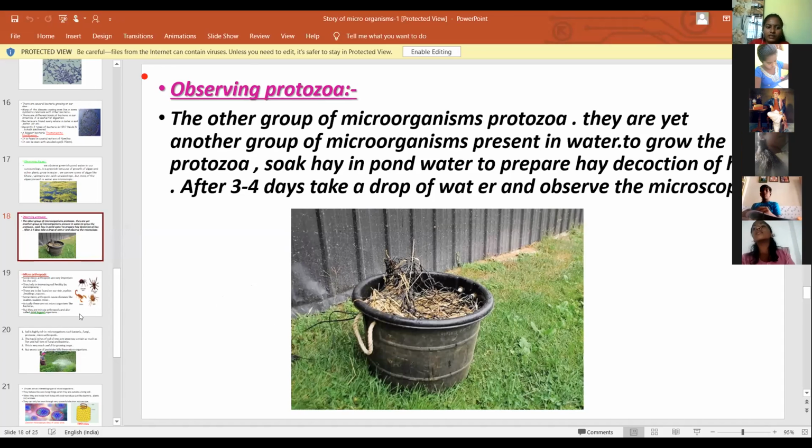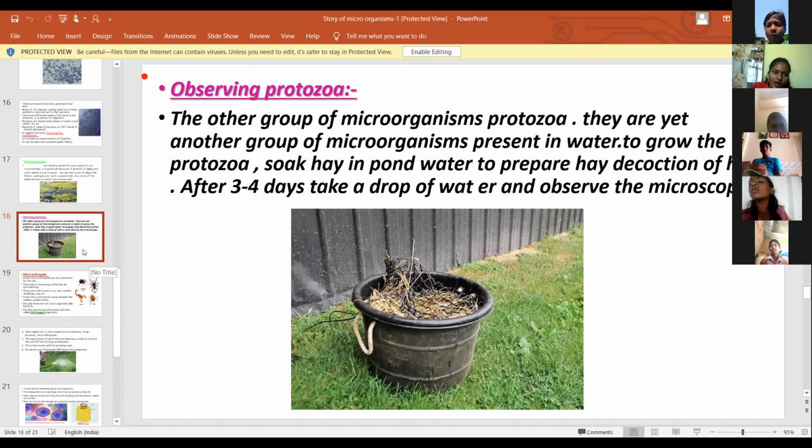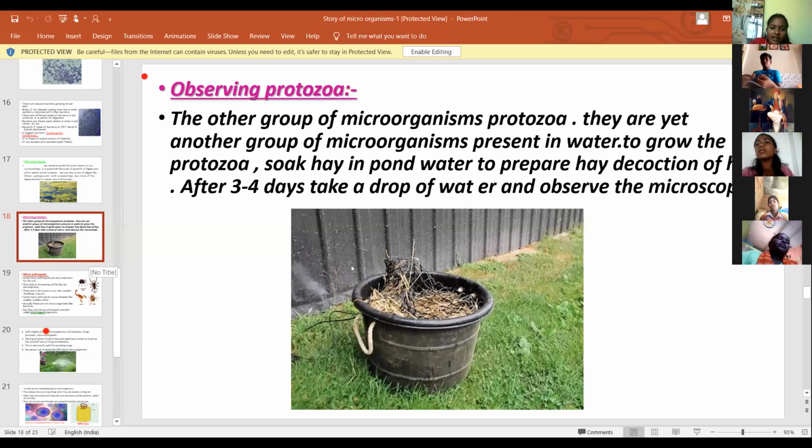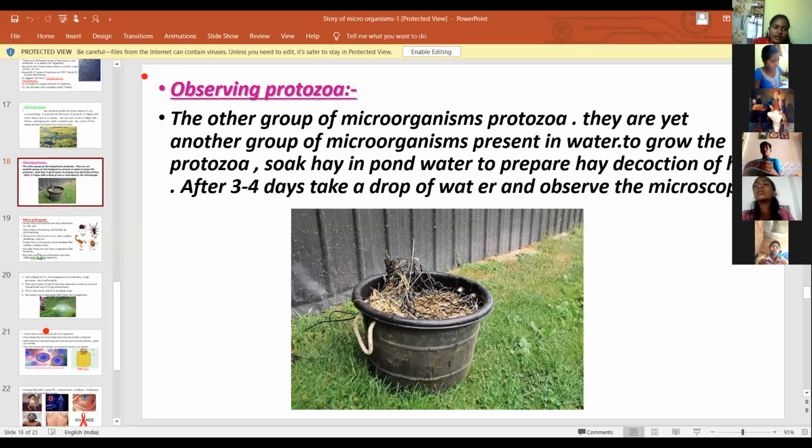Ma'am. Tell me. Ma'am, algae is found in pond water, no, ma'am? Algae are also grown in the pond water. This is the soaked hay in pond water. Okay, ma'am.